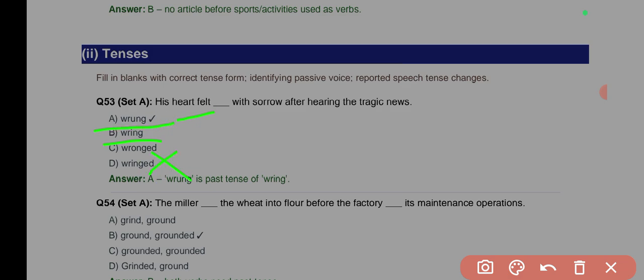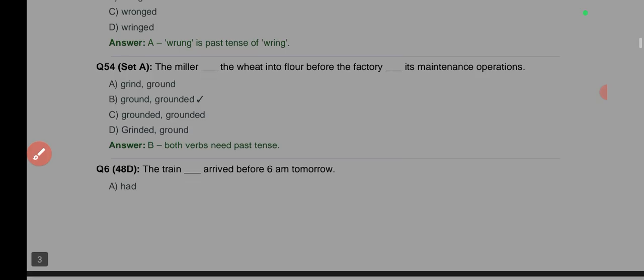This is incorrect because ring is irregular, not regular. Regular verbs take ed. So this one, wronged, is a different word entirely, which means someone committing error. Wronged there might be feeling cheated. So that's why it is not C but A.